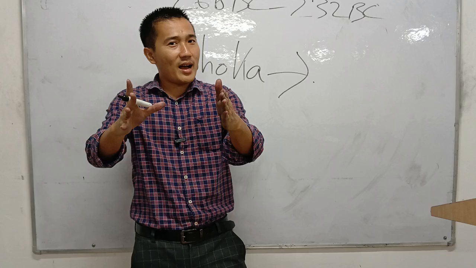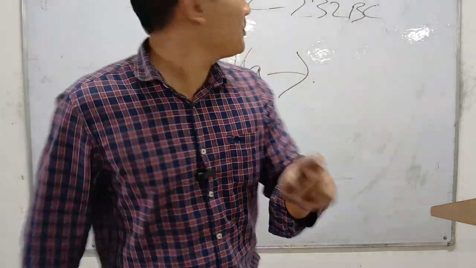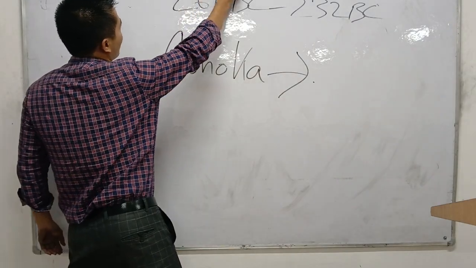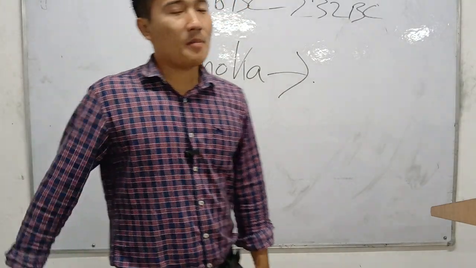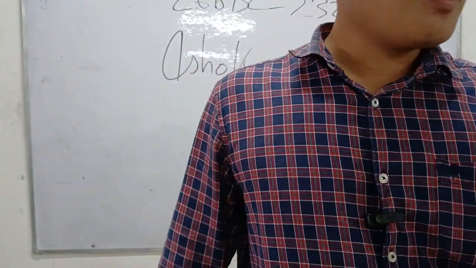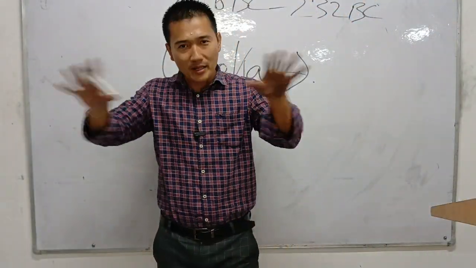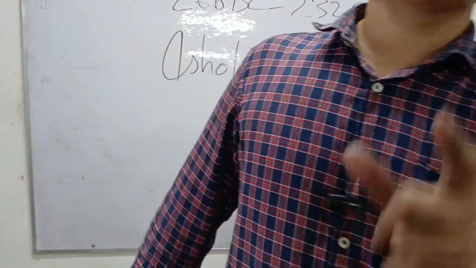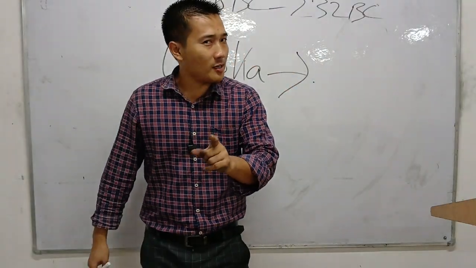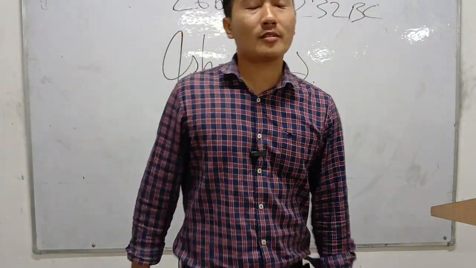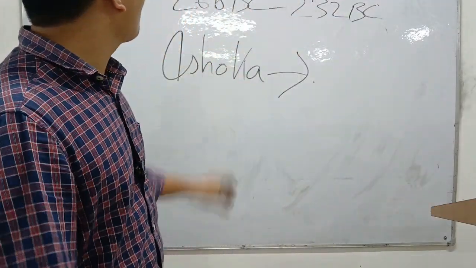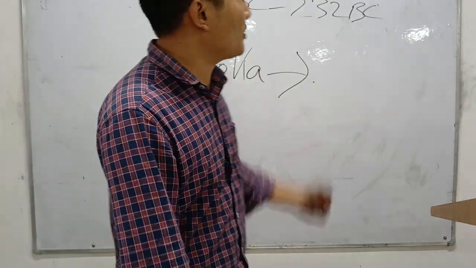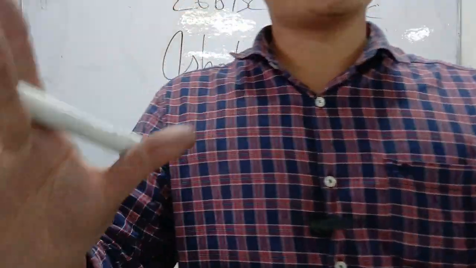Ashoka became the king of India only in the year 268 BC. His father Bindusara died in the year 272 BC, but only after 4 years he became the king. For what reason? He fought with his brothers. Ashoka almost killed 99 of his brothers. After that, he became the king of India. That's the reason for the 4 years. And he ruled till 232 BC, the greatest king of India.